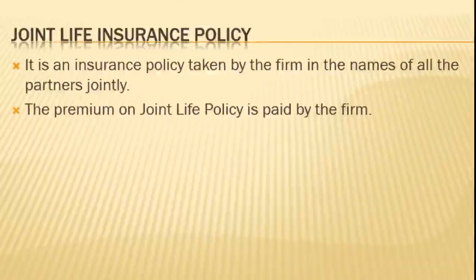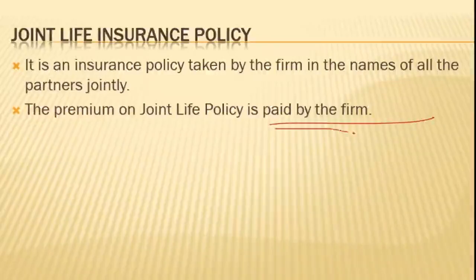As I told you earlier, the joint life policy is an insurance policy taken by the firm in the names of all the partners jointly. The premium on the joint life policy is paid by the firm.